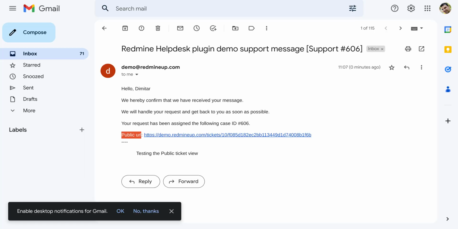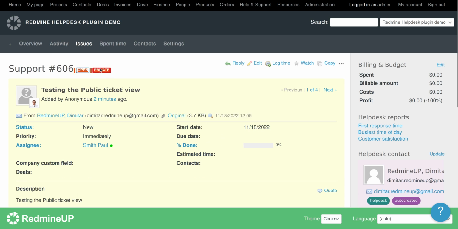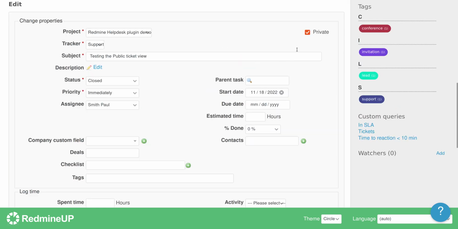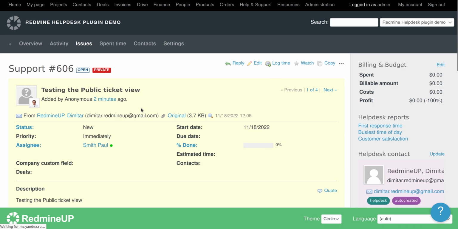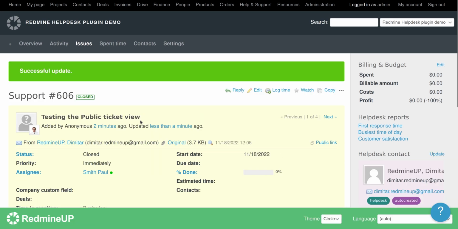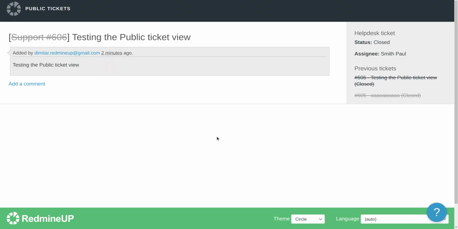Okay, so this error is appearing because the ticket itself is private. So the ticket is private, that's why this problem is appearing. So when we edit the ticket and remove the private check, we are now going to use the link correctly. So we return back to the client's email and try to open it again. Here it is successfully opened because the ticket is no more private.